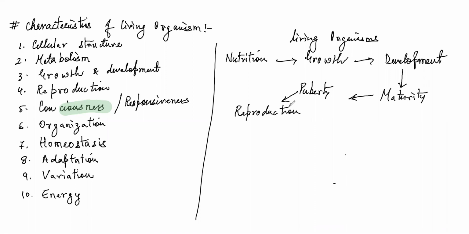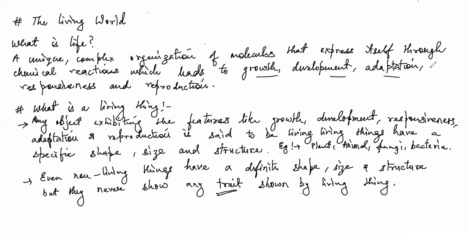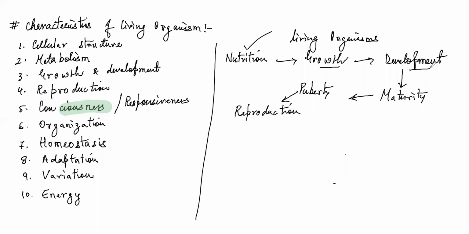Until and unless there is nutrition, until it brings about growth and development, you will not find maturity, you will not find puberty, and ultimately reproduction will be hindered. So young ones will not be produced until there is growth and development going on in your body.